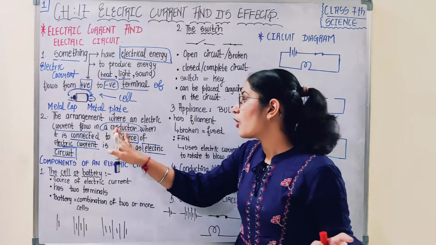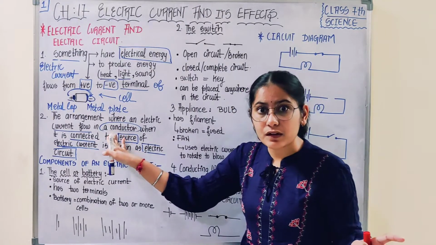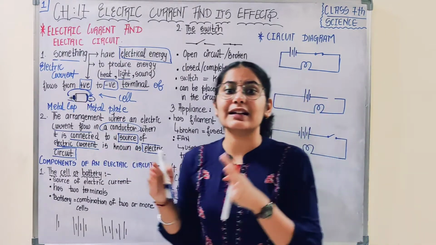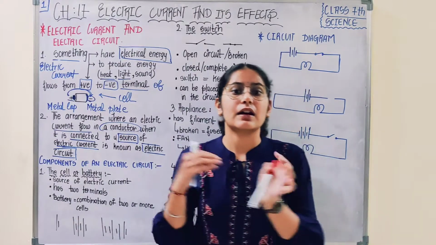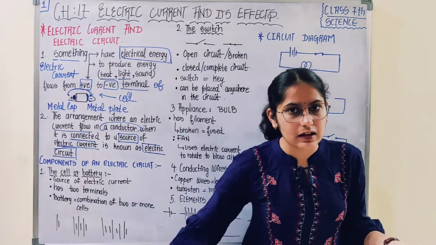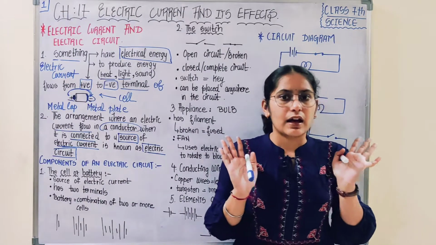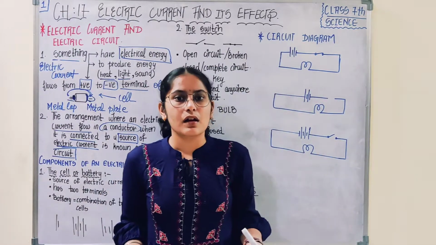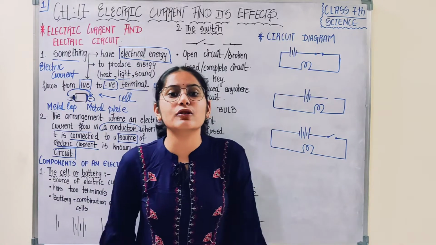Electric current would flow in a conductor. We have already discussed conductor and non-conductor, or insulator. Conductor is a different thing, insulator is a different thing. A conductor is a substance which allows the electric current to pass through it.